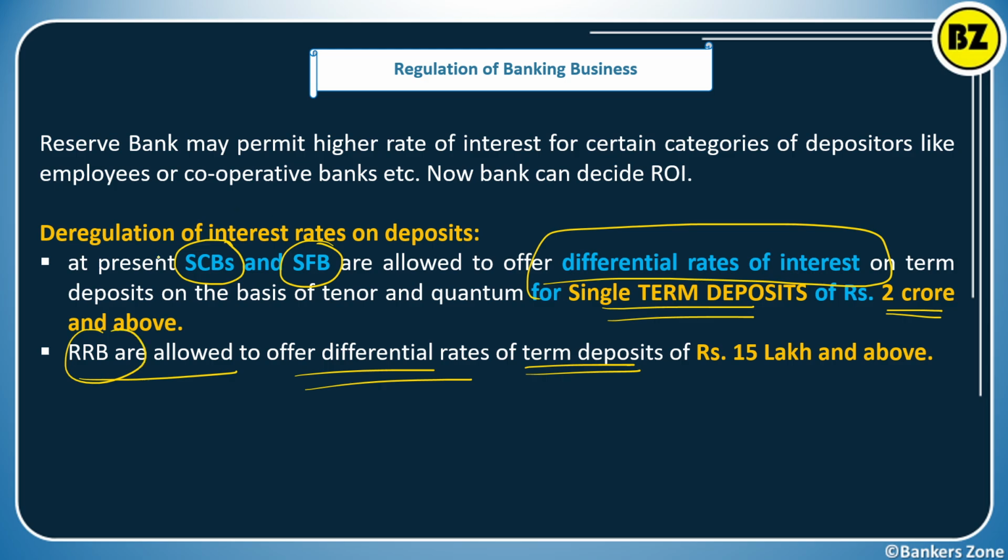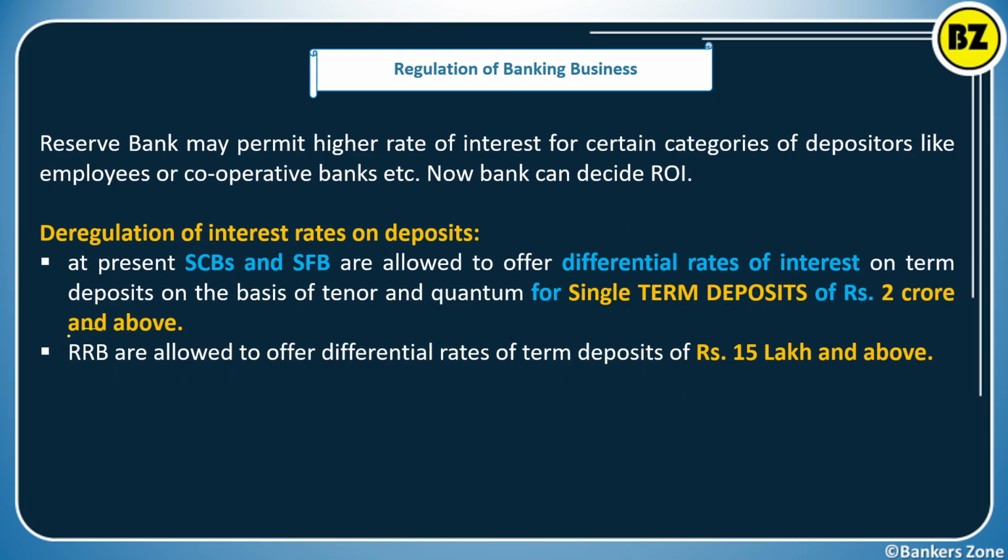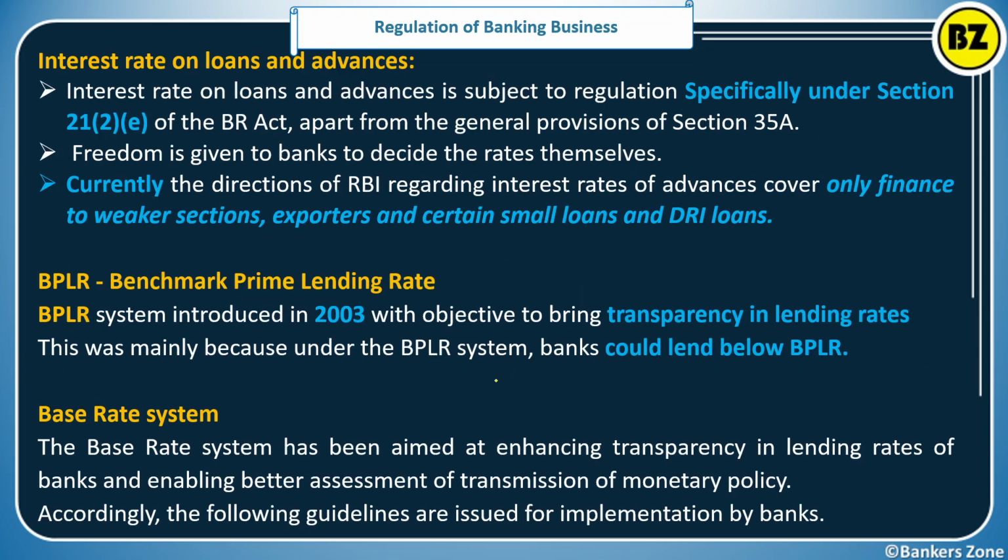Now it is only for scheduled commercial banks and small finance banks. RRBs, the regional rural banks, also have some leverage, even more. Starting with 15 lakh plus they can decide the rate of interest. So for RRBs, for 15 lakh plus, they will have the differential rate of interest.